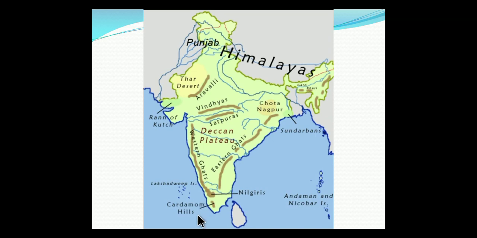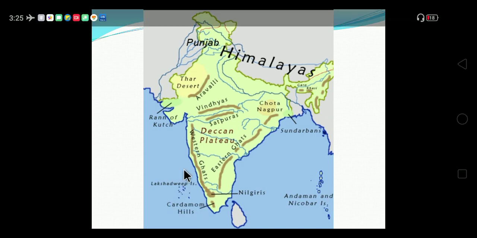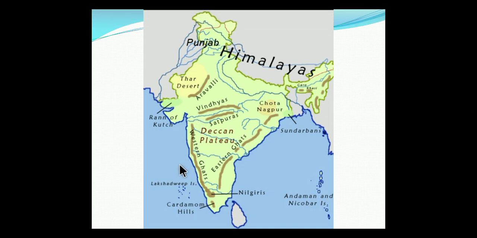The height of the Western Ghats progressively increases from the north to the south. The highest peak here is Anai Mudi, which lies in Kerala. The highest peaks include Anai Mudi at 2695 meters, and Dodda Betta is also there. Dodda Betta you can also see here.